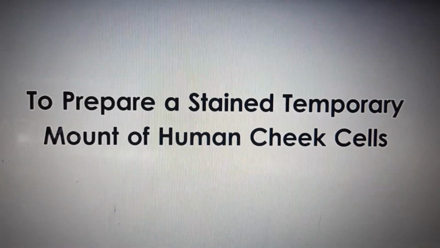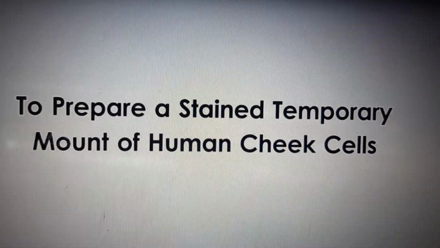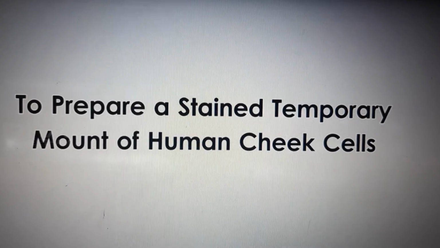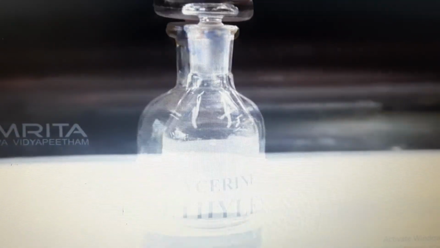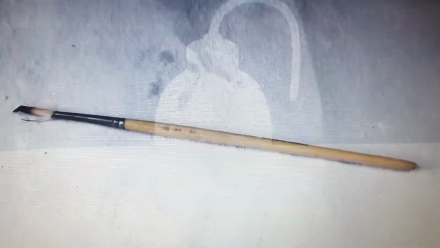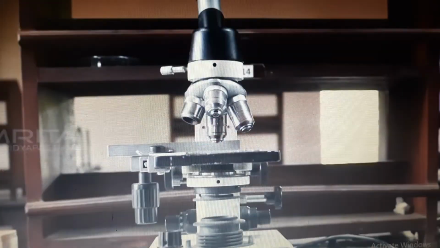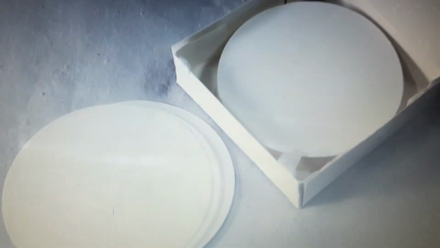Describe the microscopic examination of an animal cell, the cheek cells. Aim: to prepare a stained temporary mount of human cheek cells. Materials required: toothpick, cover slip, methylene blue solution, glycerine, glass slide, distilled water, brush, needle, compound microscope, filter paper, and a dropper. Procedure.